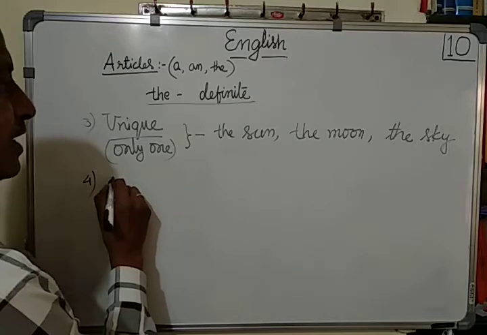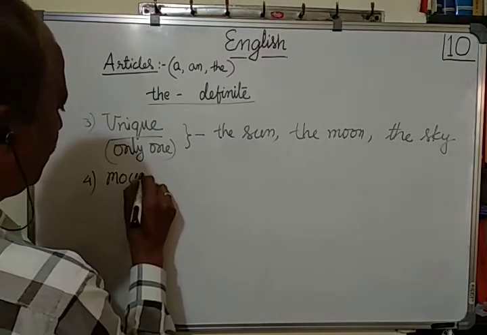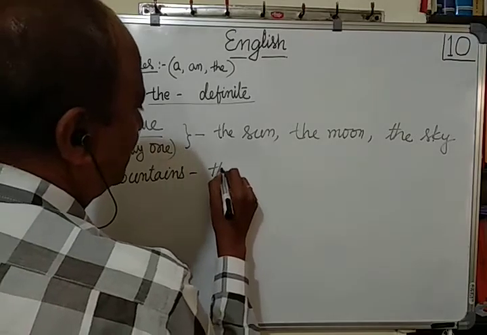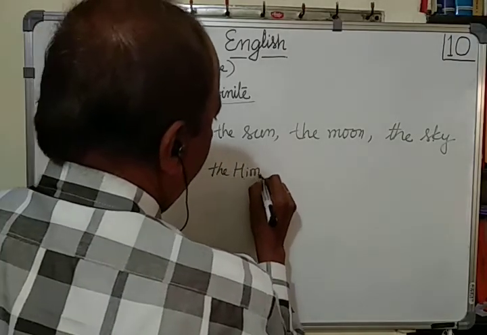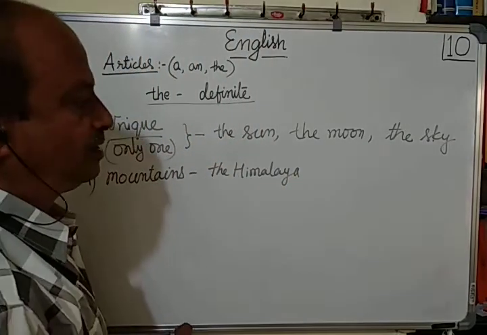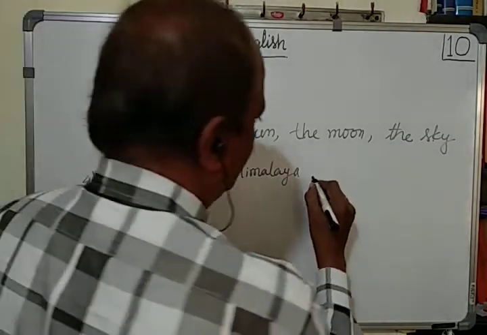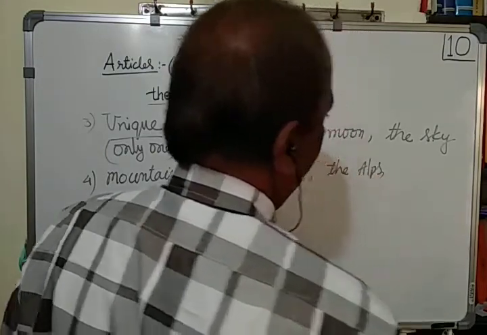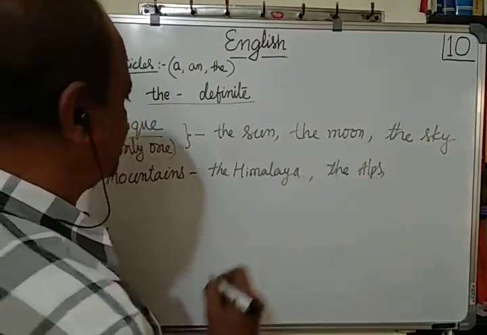Next, in front of mountains, like the Himalaya. The Himalayan mountain, the Alps, the Meru, like this.